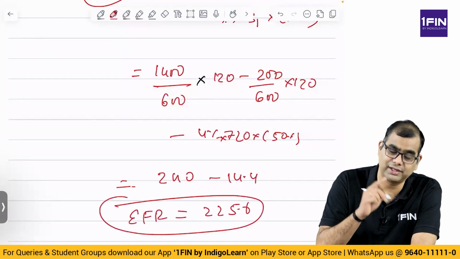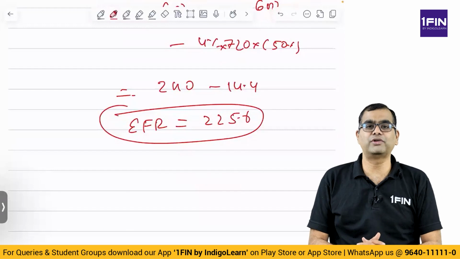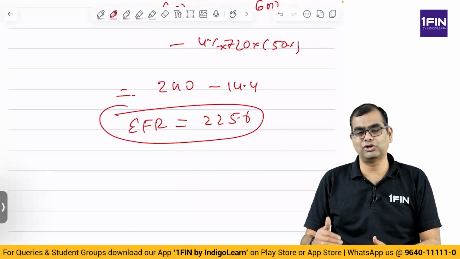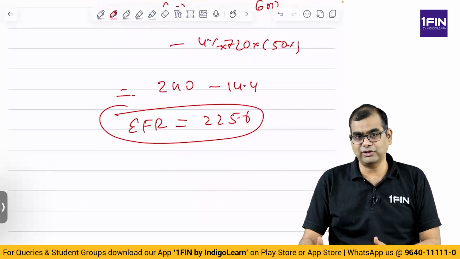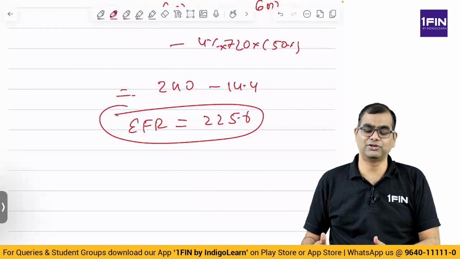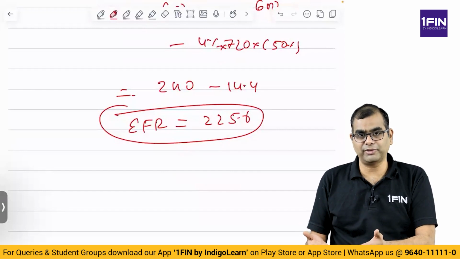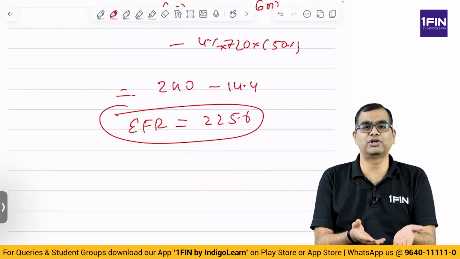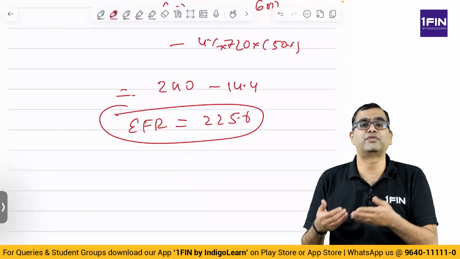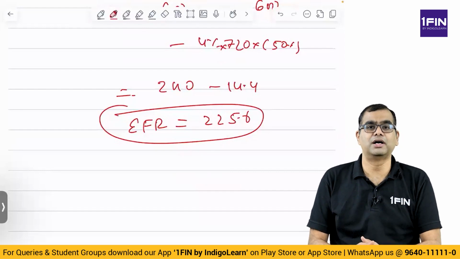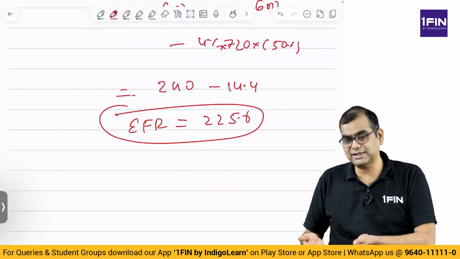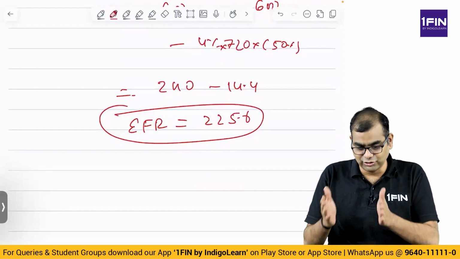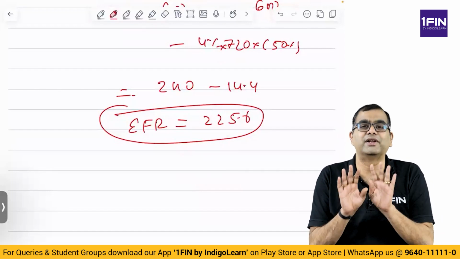Did we get the same number earlier? Yes, we got the same number. Now this 225.6, we need to split it as short-term loan, long-term loan and equity. If you find out short-term and long-term, you will get the equity value. How do you find short-term and long-term? Short-term, you follow the same logic, that 4:3 ratio. How do you find long-term? You find out the fixed asset to long-term debt ratio. Balance is equity. Very simple. You follow the same process, but now here they have given a formula for it.